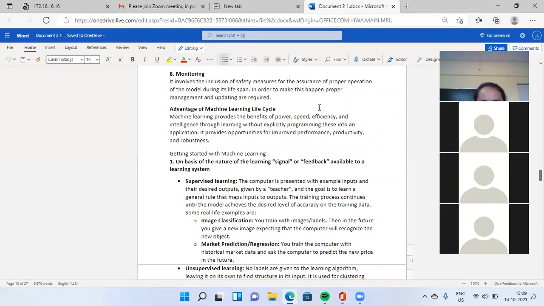You know supervised learning. For example, the computer is presented with example inputs and their desired outputs given by a teacher, and the goal is to learn a general rule that maps input to output. The training process continues until the model achieves the desired level of accuracy on the training data. When you get the correct output, then you stop your work.